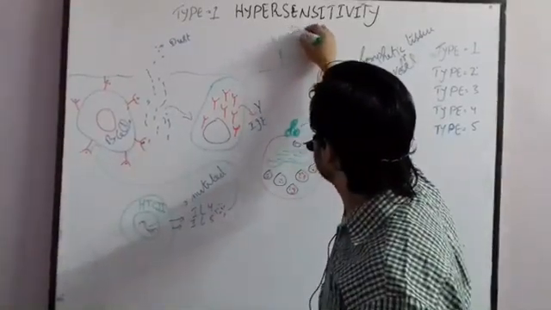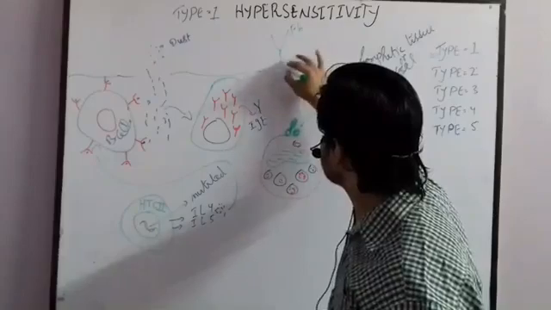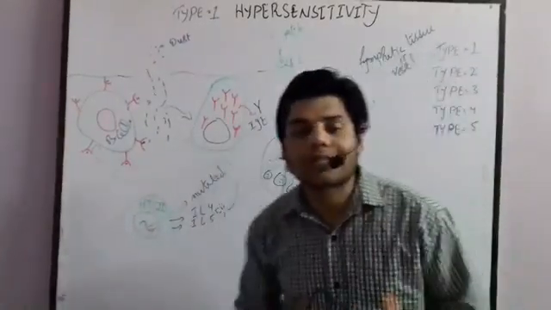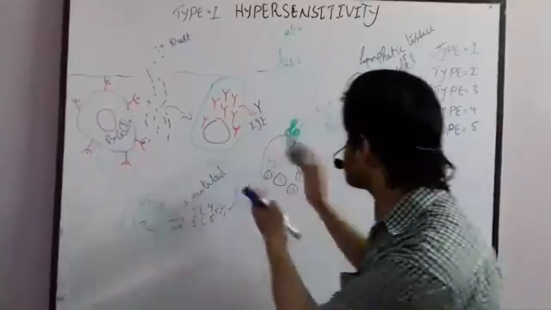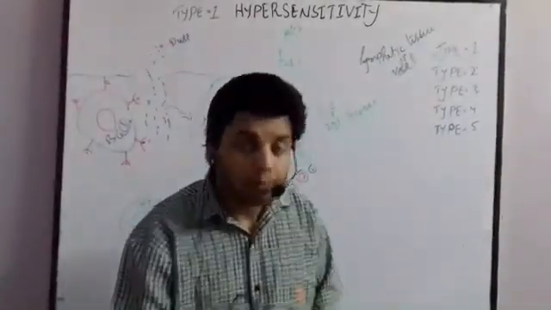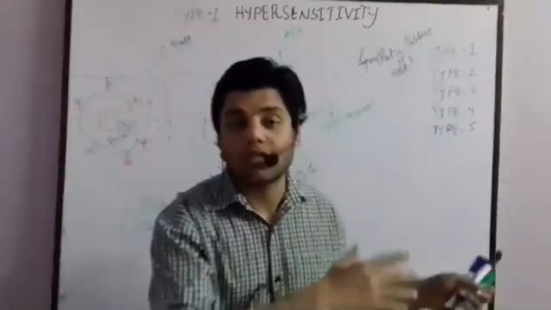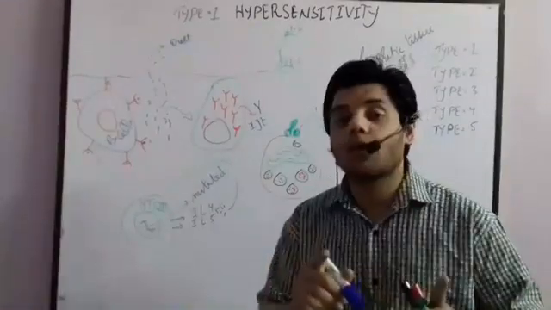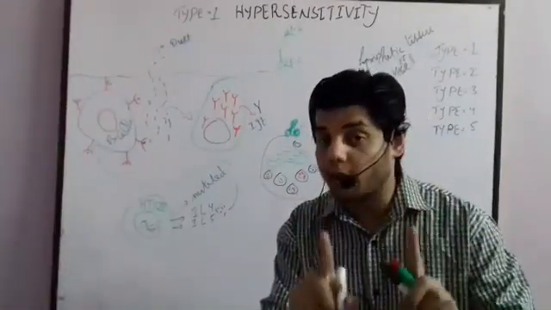This one is the Fb portion and this is the Fc portion. Okay, so the Fc portion will connect to this receptor. That's why we call this receptor the Fc epsilon receptor, and we call it the IgE receptor, because here the IgE antibodies are connected.